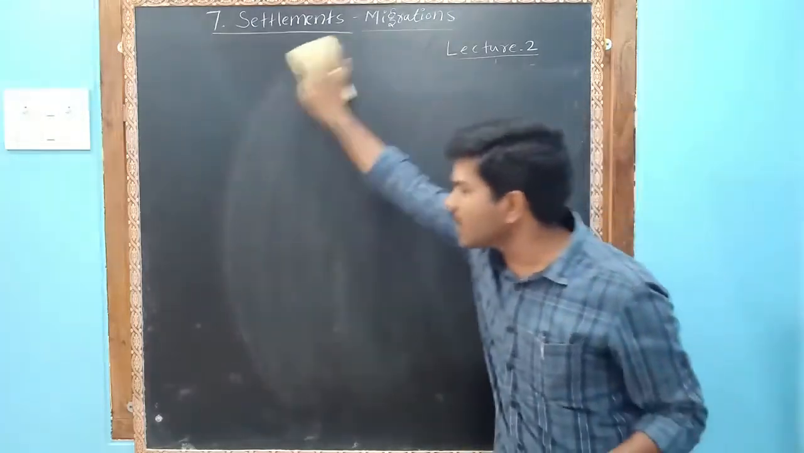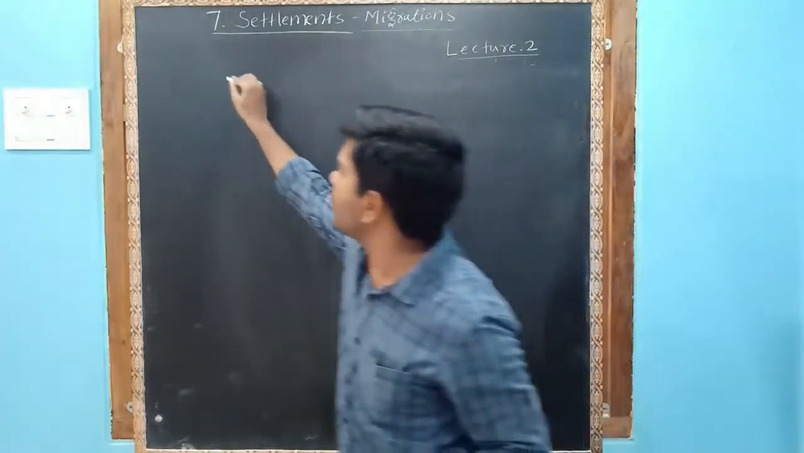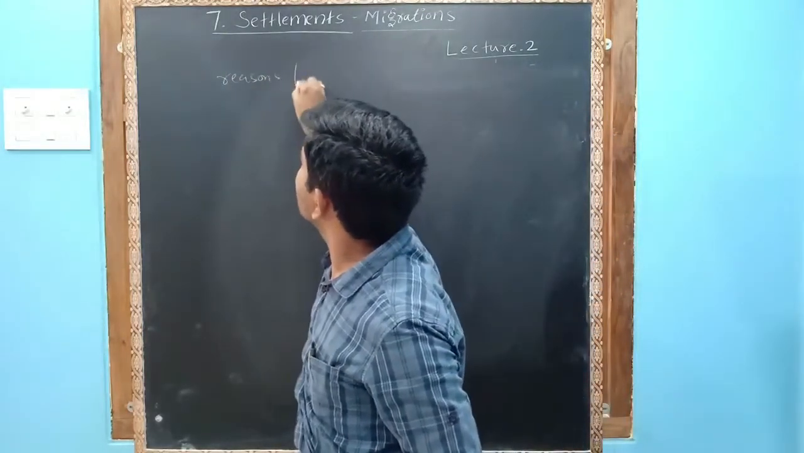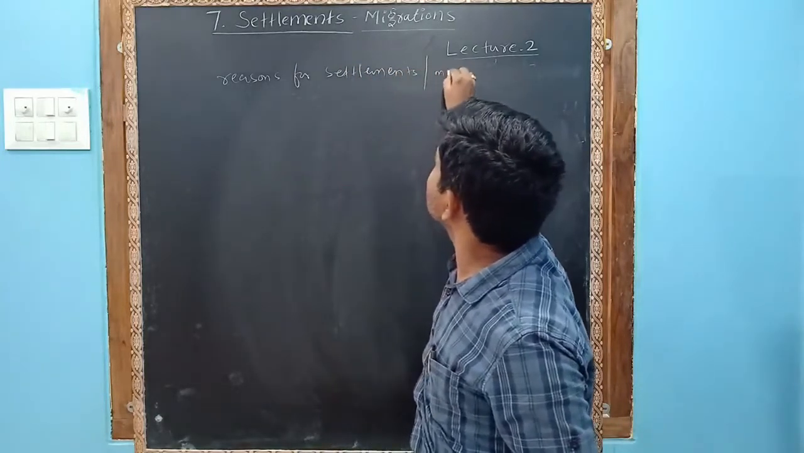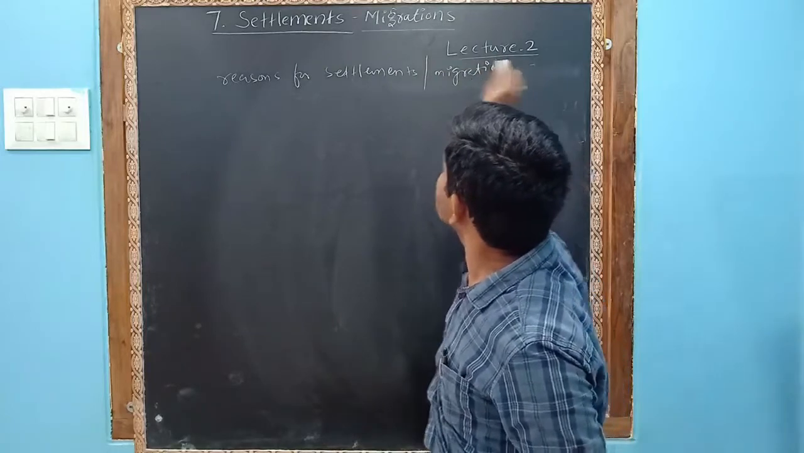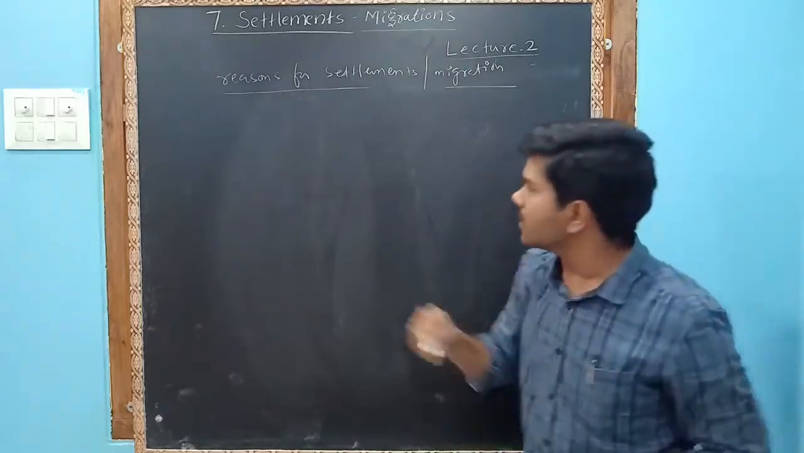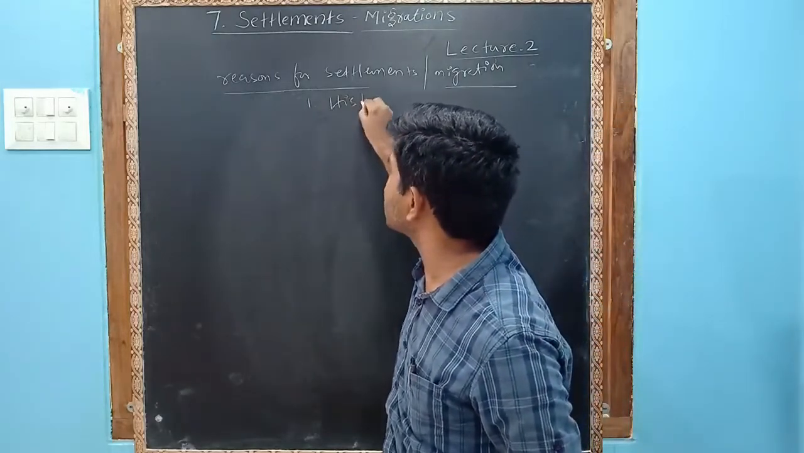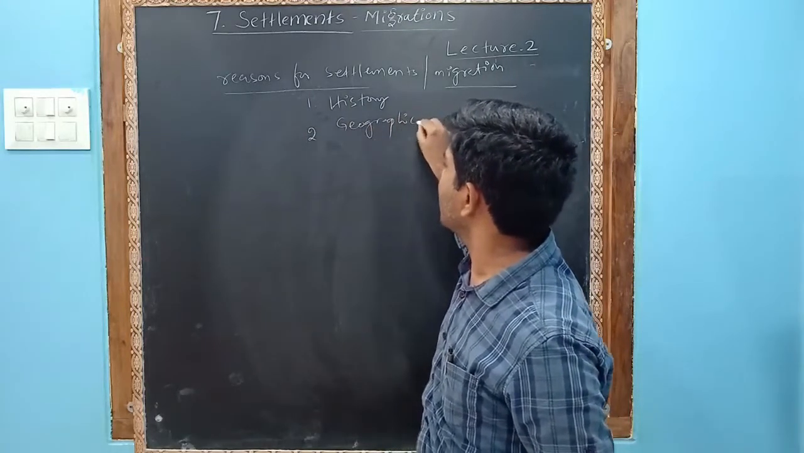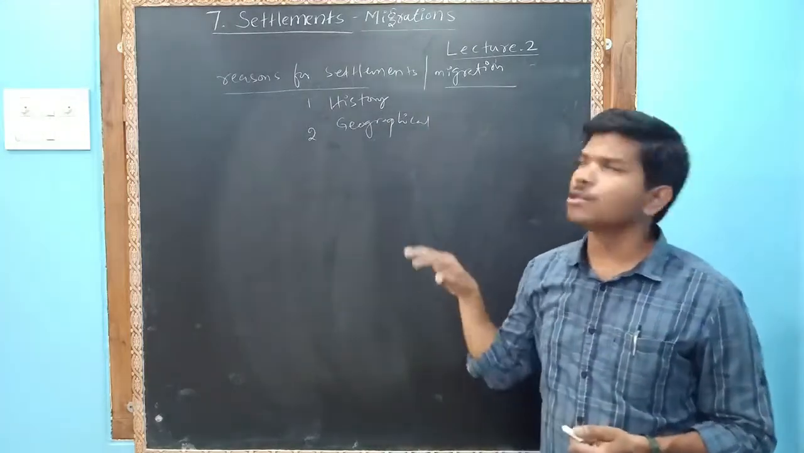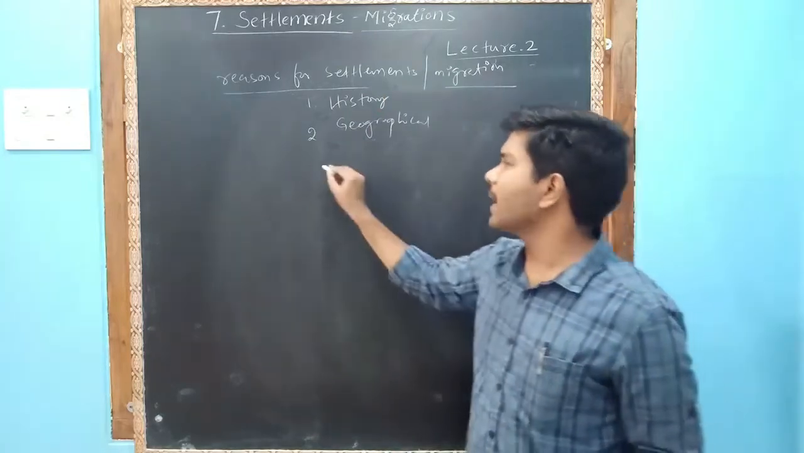Next, migrations. What are the other hidden reasons? That is, the reasons for settlement or migrations. I am writing here: reasons for settlements and migrations. Very simple: history and geographical features, very important. First one, history of a place. Second one is geographical location. These two play a very crucial role in choosing a settlement and choosing a migration place, isn't it?